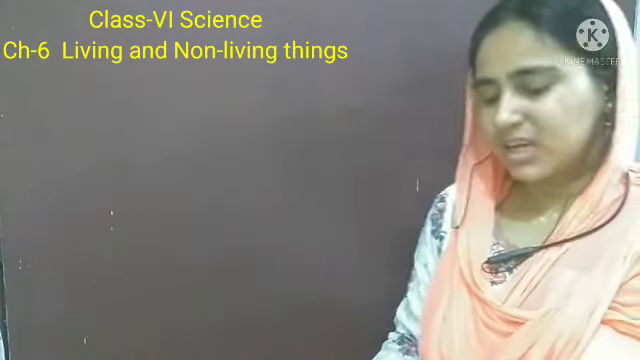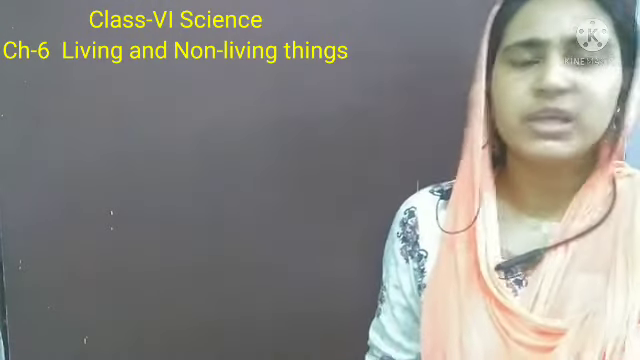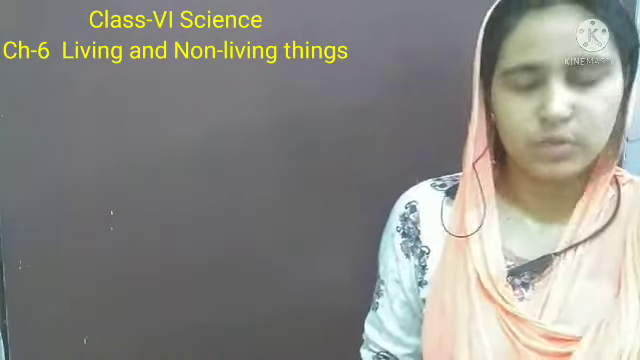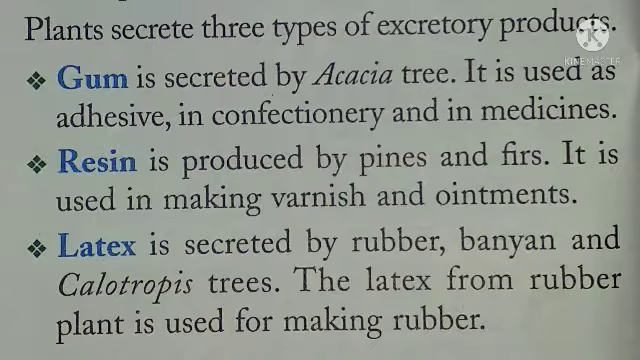So plants secrete so many things, and this waste product is useful for us. Like gum, to stick substances. Gum is secreted by the acacia tree. It is used as an adhesive, and in confectionery and in medicines. Resin is produced by pines and firs, which are trees. It is used in making varnish and ointments. Now latex. Latex is secreted by rubber, banyan and calotropis trees. The latex from the rubber plant is used for making rubber.